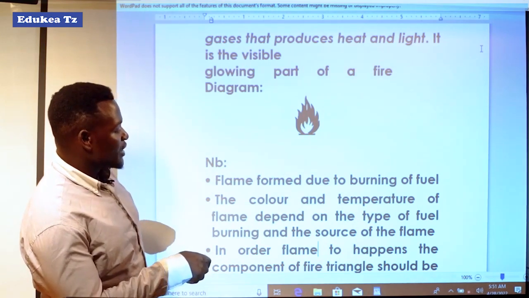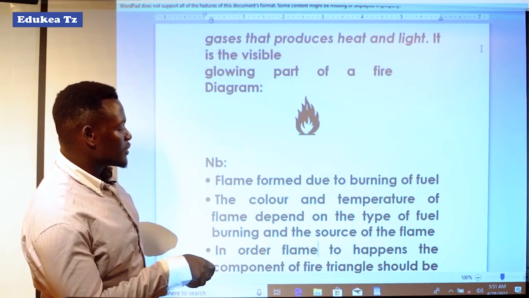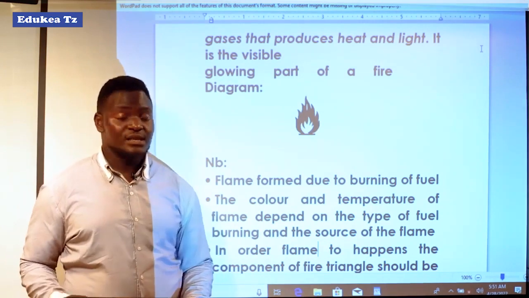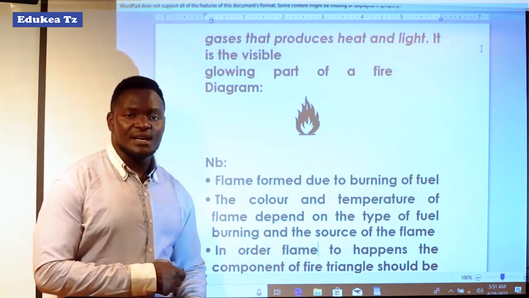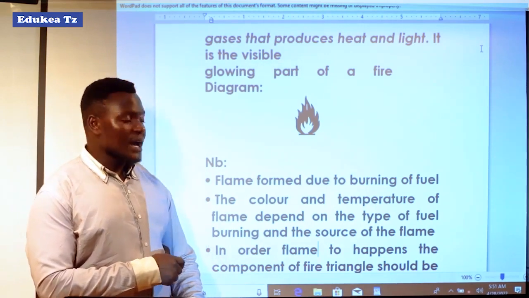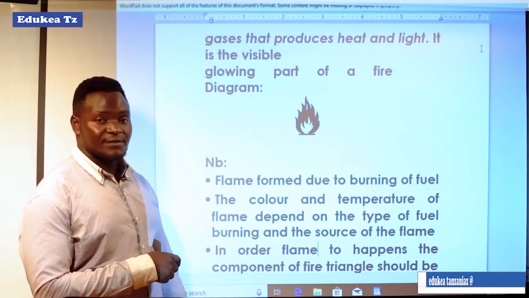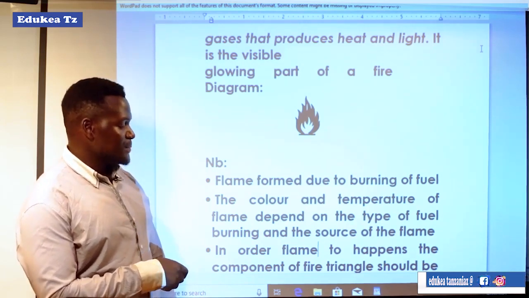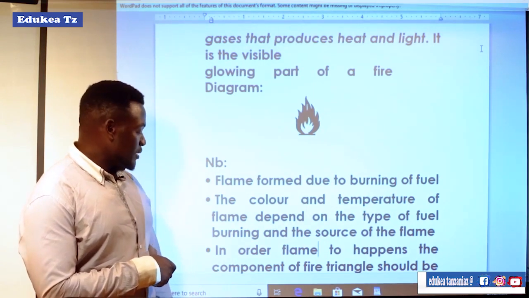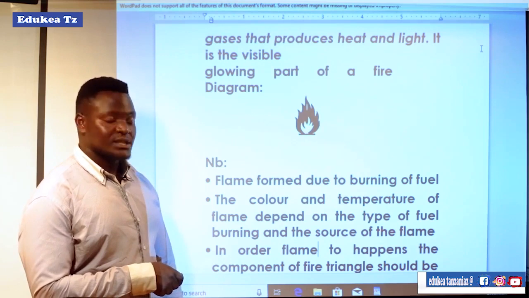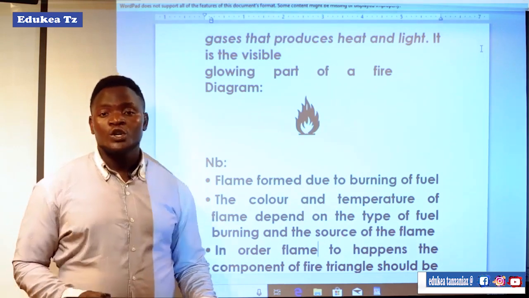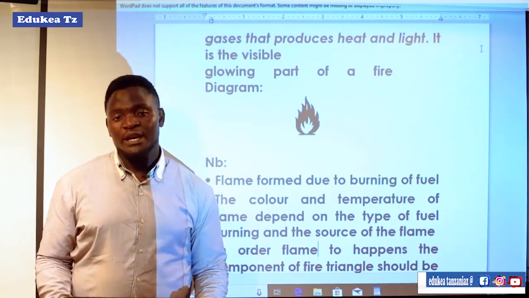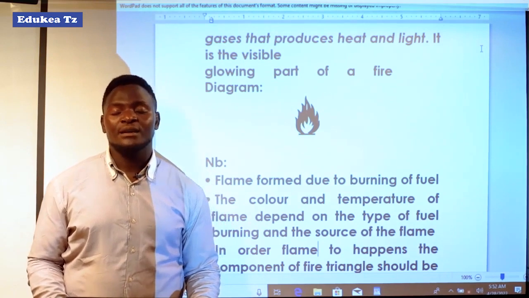Now the color and the temperature of a flame depend on the type of fuel burning and the source of the flame. In this flame there are different colors and temperatures. For example, there is a difference between the fire caused by wood and the fire caused by fuel like petrol.